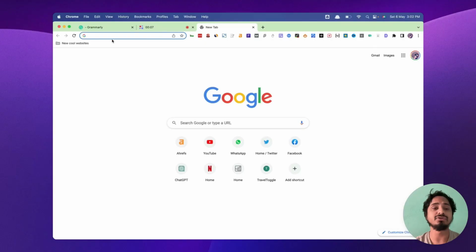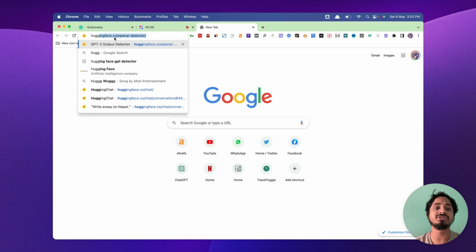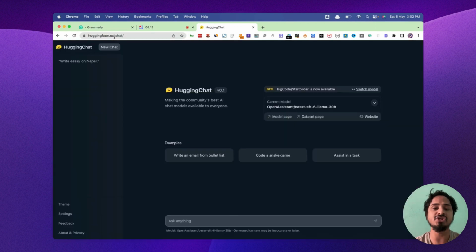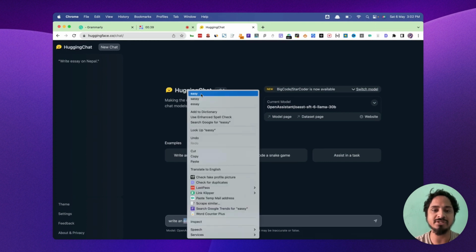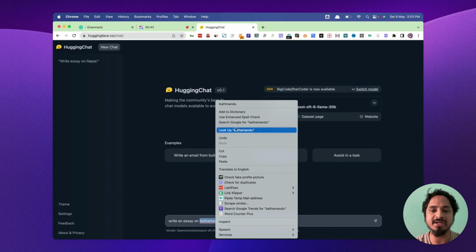Okay, here we go. I'm going to quickly type Hugging Face chat. Okay, so this is the chat. Looks clean, just like ChatGPT. There's a theme; we can adjust the theme setting. Feedback, about and privacy are there, and some examples you can click on to see an example. So let's test it. Write an essay on Kathmandu. Sorry about the spelling, I will correct it. Essay. Okay, Kathmandu, K is capital.